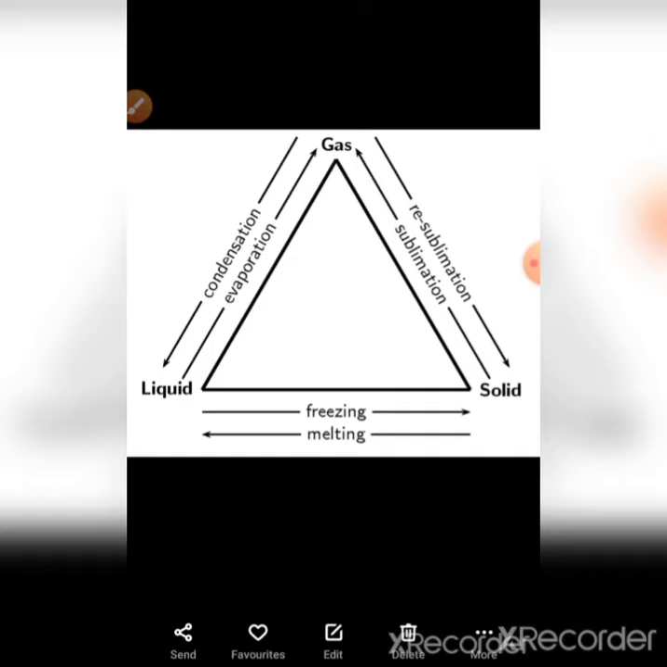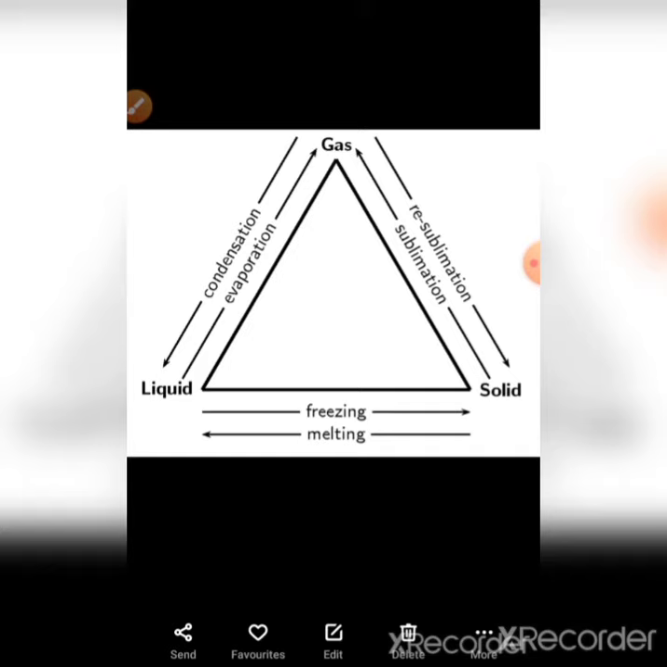How can you convert the state of matter? Liquid, solid and gaseous state, how can you convert? If you increase the temperature, then the kinetic energy of particles increases. If kinetic energy increases, then movement increases. Then on increasing the temperature, you move from solid state to liquid and from liquid state to gaseous state.